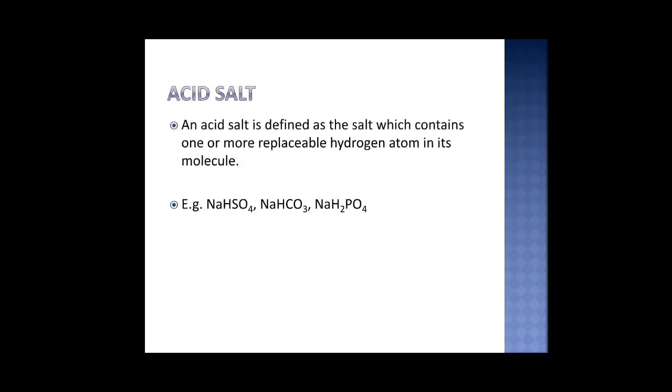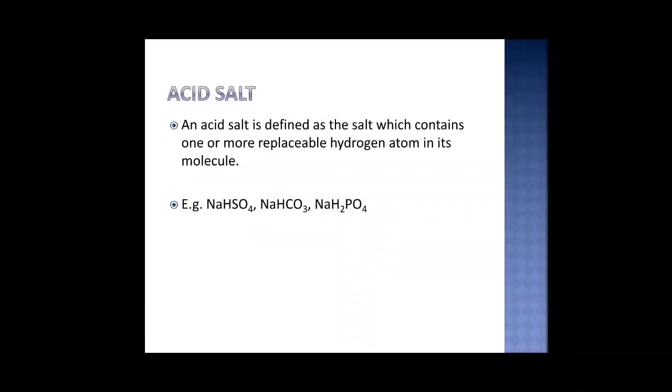Then what are acid salts? By the term acid itself we understand that it should have potential of giving you a hydrogen ion. So acid salts are those salts which contain one or more replaceable hydrogen atom or ion in the molecule. If you see compounds like sodium bisulfate, sodium bicarbonate, potassium bisulfate, potassium bicarbonate, there is one hydrogen present there.